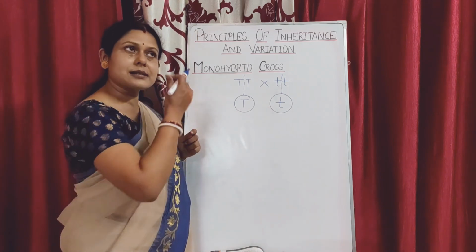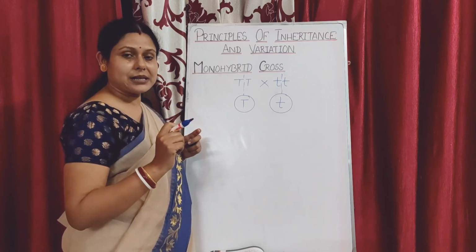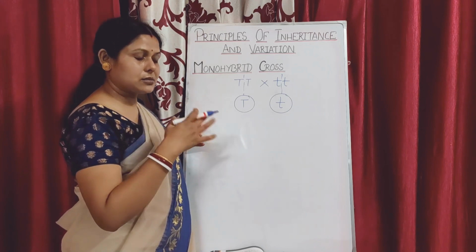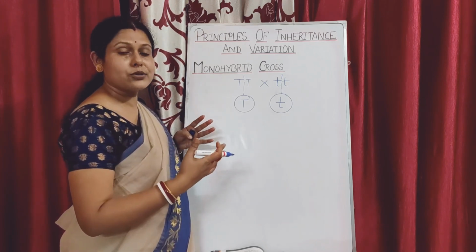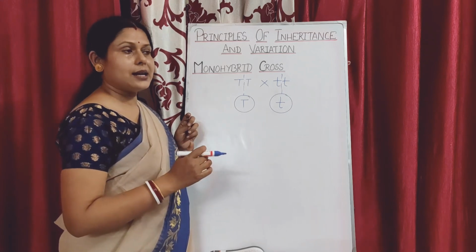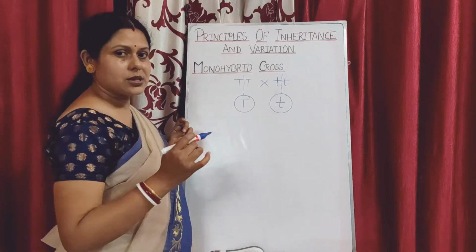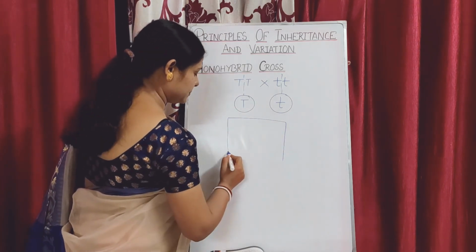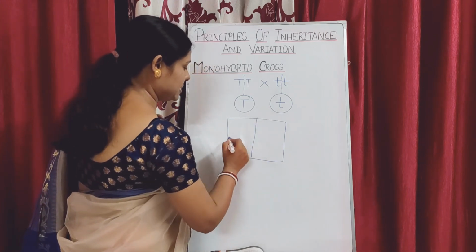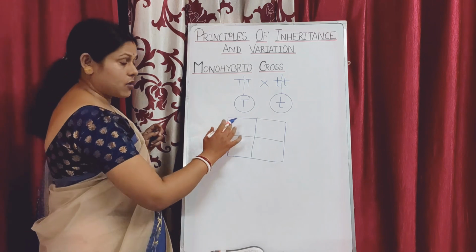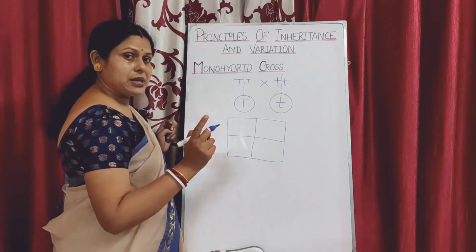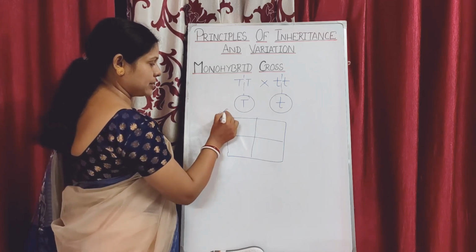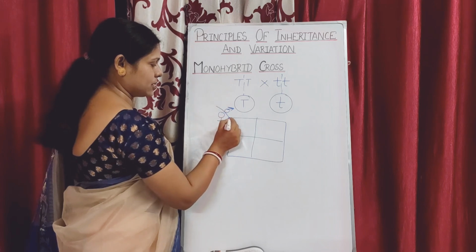There was a scientist called Reginald C. Punnett, and he gave a method of predicting the possible combinations in the zygotes in the form of a checkered board, and that is what is called a Punnett square. So let us do it with a Punnett square. In a Punnett square, you represent the gametes in the horizontal as well as the vertical column, and the female parent is represented by this symbol and the male parent by this symbol. Okay, so let us do it like this.